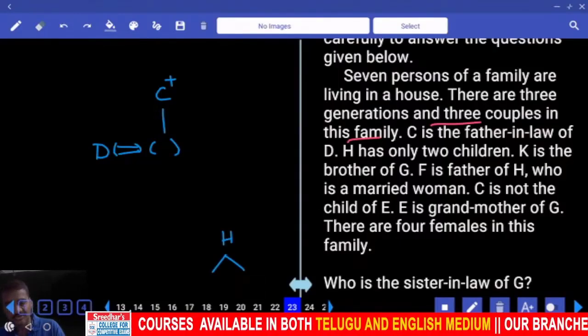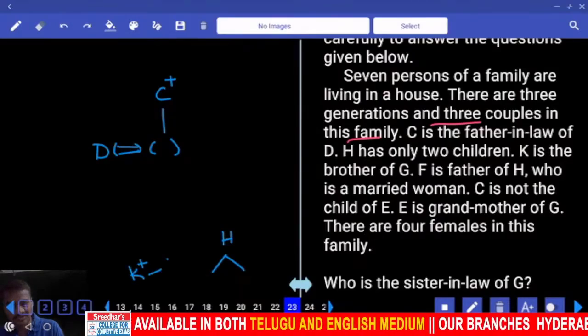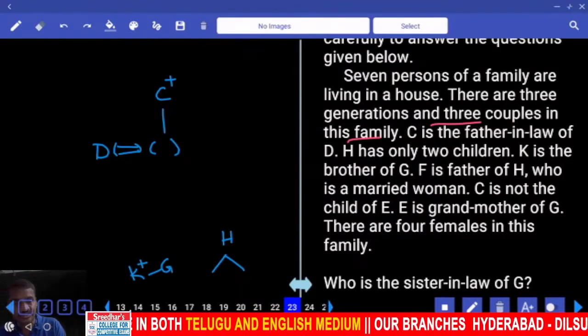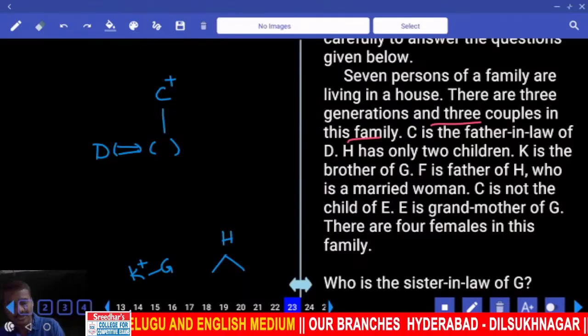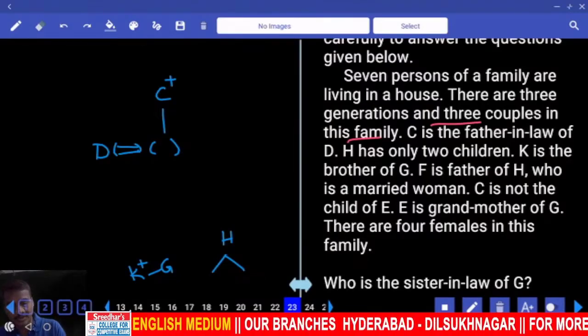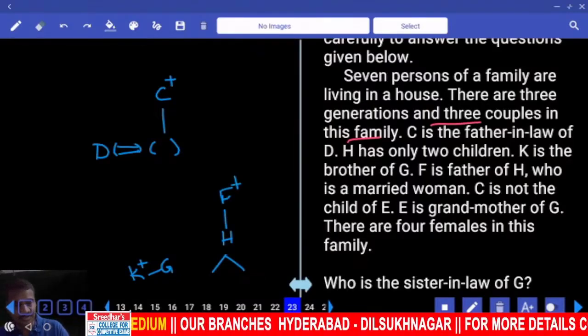K is the brother of Z. Now K is the brother of Z. Whether K and Z are the children of H or not is not known. F is the father of H. Now who is the father of H? F is the father of H.